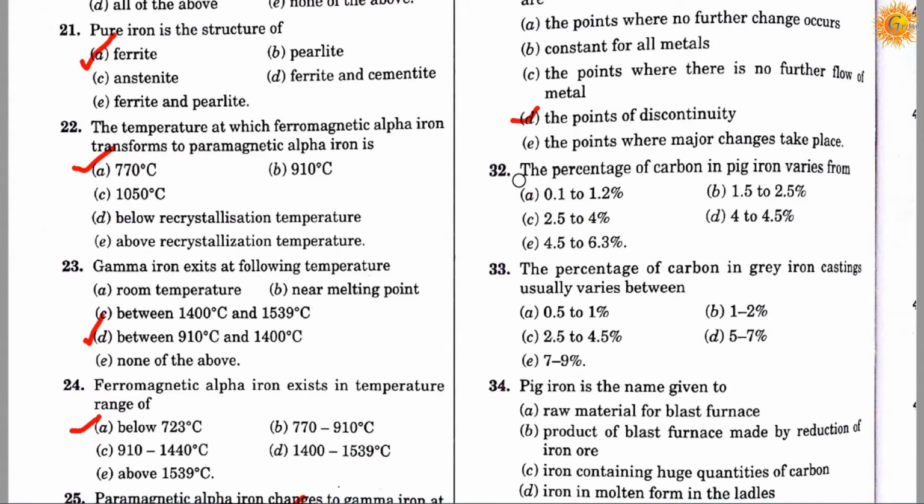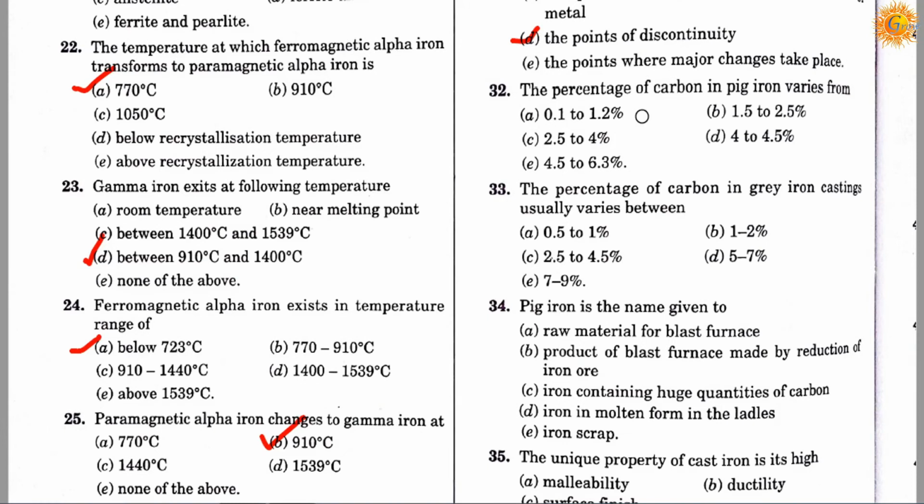Question number 32. The percentage of carbon in the pig iron varies from option A 0.1 to 1.2%, option B 1.5 to 2.5%, option C 2.5 to 4%, option D 4 to 4.5%, and option E is 4.5 to 6.3%. So correct answer is D. The percentage of carbon in pig iron varies from 4 to 4.5%.